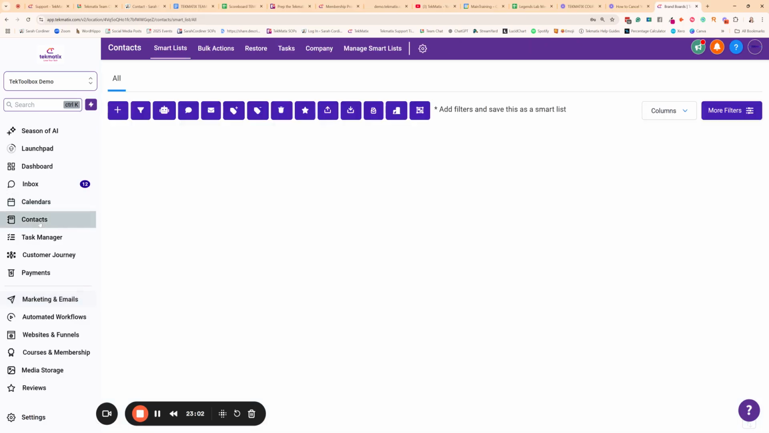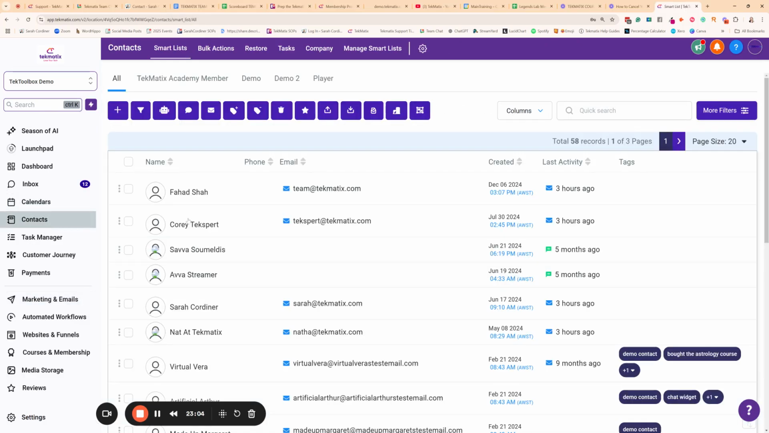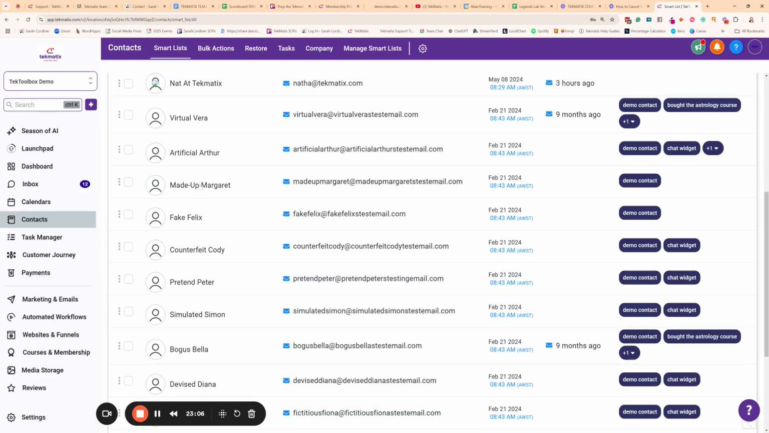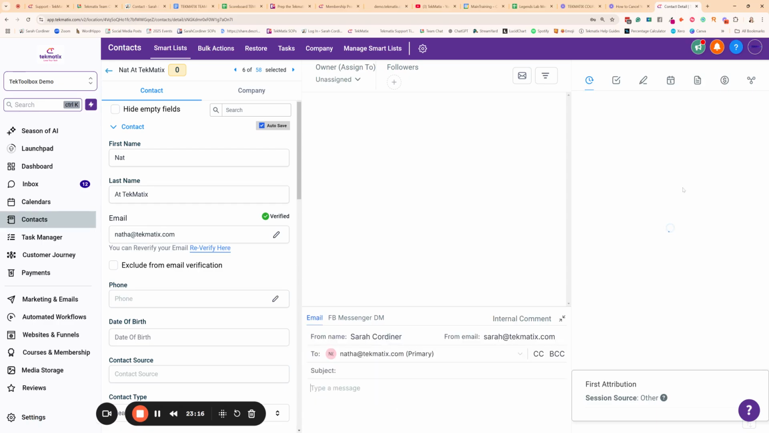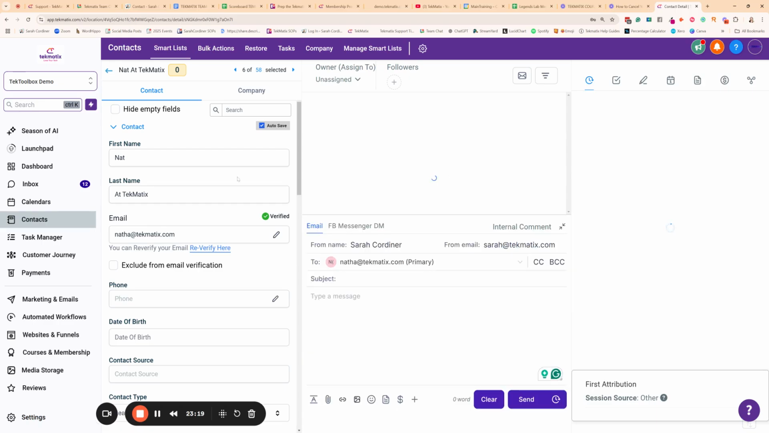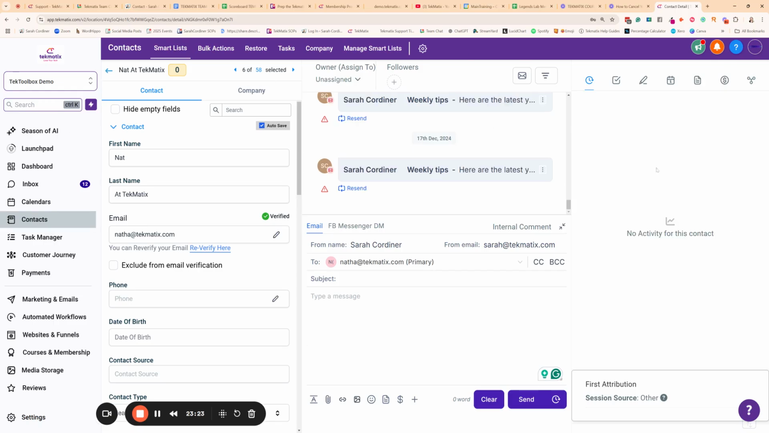Now, let's go into a contact record over here. This is a pretend account, I just want to make you aware. As you can see, we've got made up Margaret, artificial Arthur, virtual Vera. Let's go into virtual Vera. In fact, let's go into our pretend Nat over here, because she might have some more activity on her account. When you open up a client's record, you have a whole host of features inside the CRM. This is the customer relationship management or the customer record management, depending on the industry you've come from. But I want to show you what's inside a customer record.